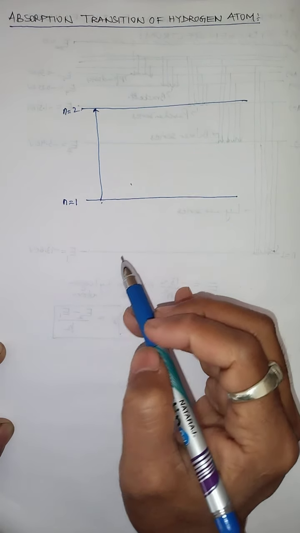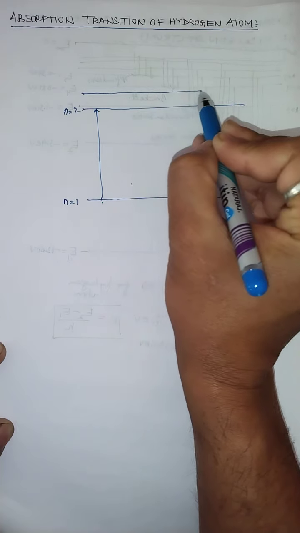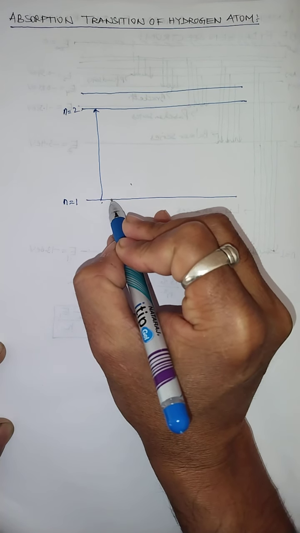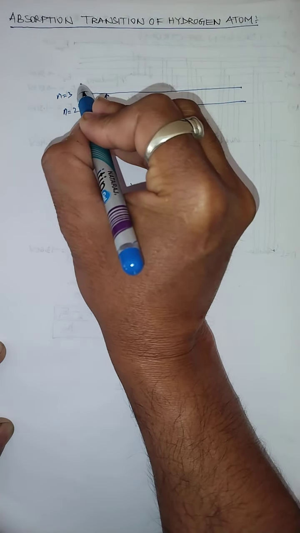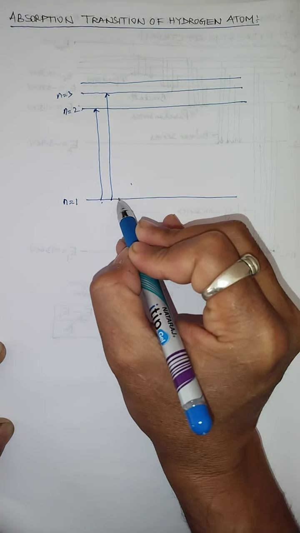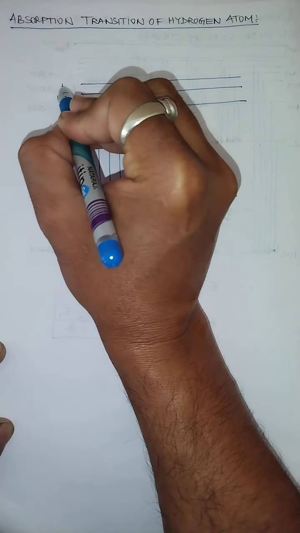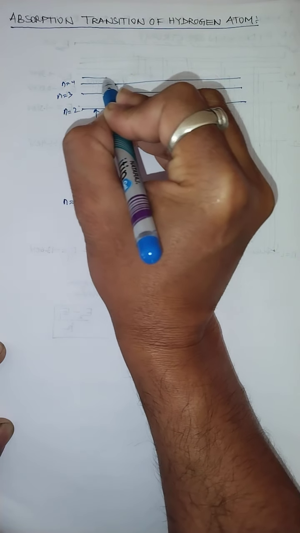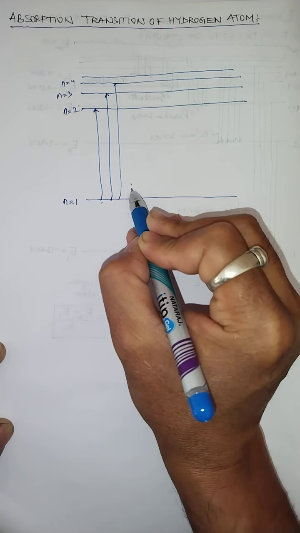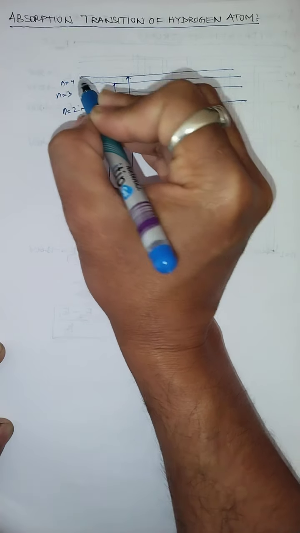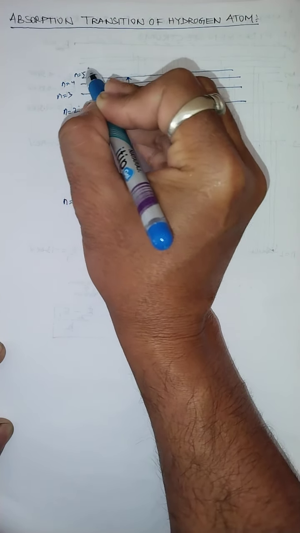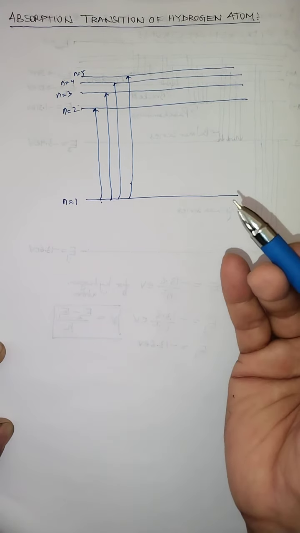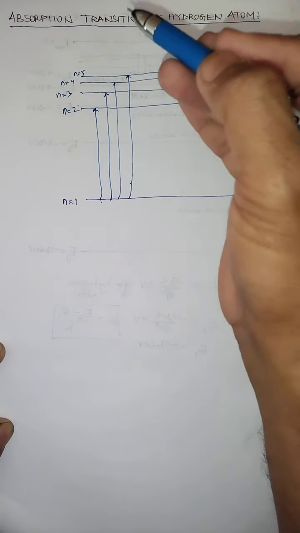second orbit. Similarly, the electron may go from what? First orbit to what orbit? Second orbit. Third orbit, so n equals 3. Similarly, the electron may go from first orbit to which orbit? Fourth orbit, n equals 4. Similarly, the electron may go from first orbit to which orbit? The fifth orbit. In this way, the electron can go from the first orbit to any of the higher orbits.